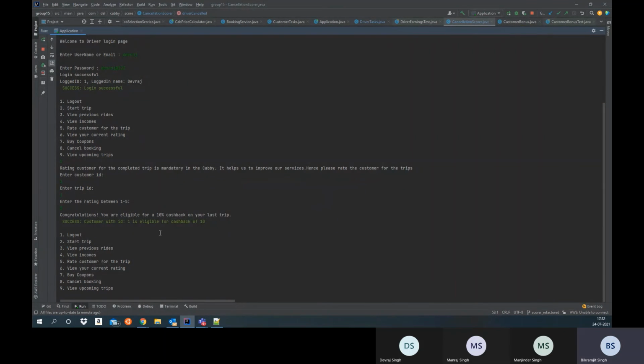So now the customer has got a rating, and this will get updated in the DB as well. And as you can see, it's written: congratulations, you are eligible for a 10% cashback on your last trip. This will actually go on the customer's app when a rating is provided to him by the driver. Since this is a console, this message is coming here. Now I'll be explaining the concept to you.